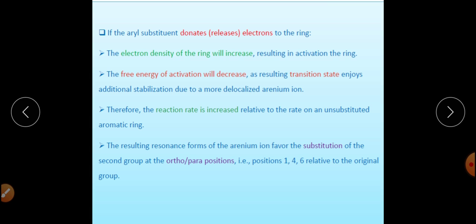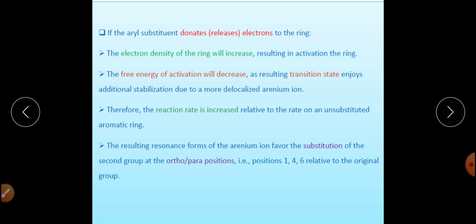First of all, we know if a particular group is donating electrons to the benzene ring, at that time the electron density of the ring will be increasing, and this will result in activation of the ring, because we are doing an aromatic electrophilic substitution reaction.